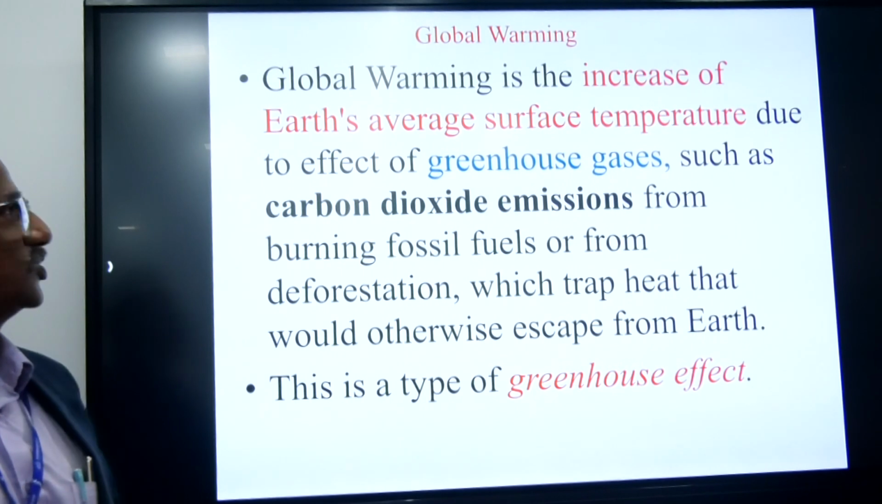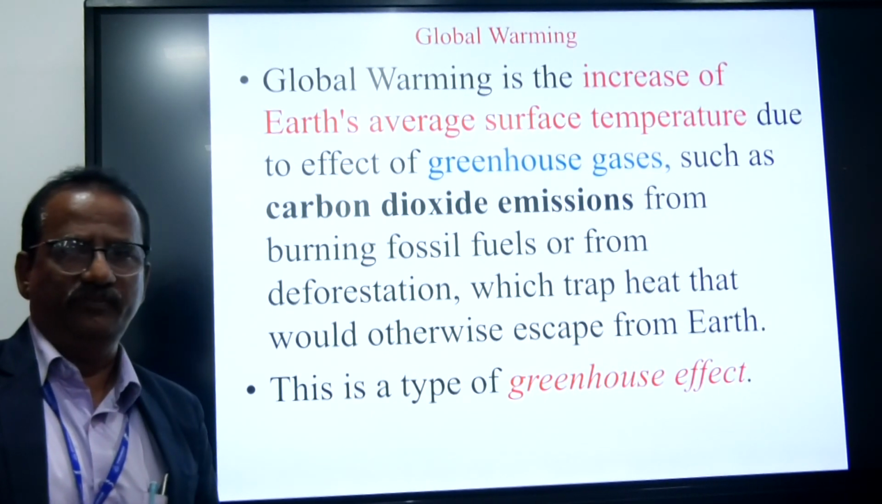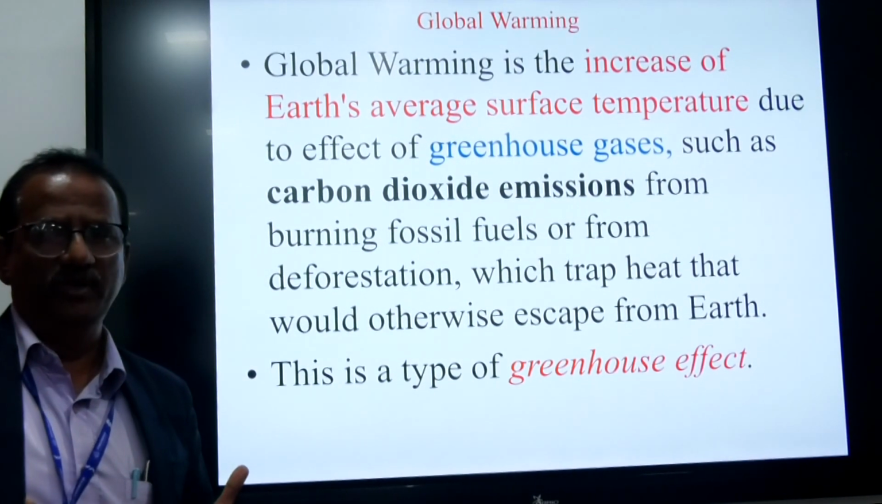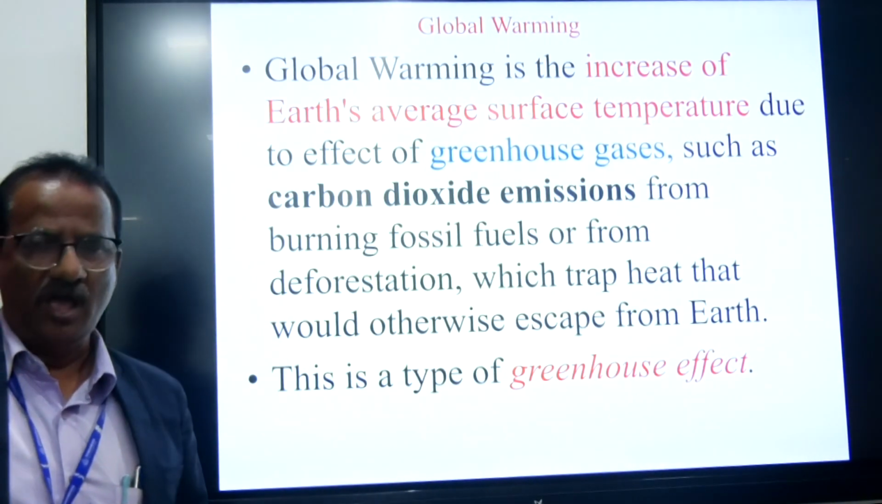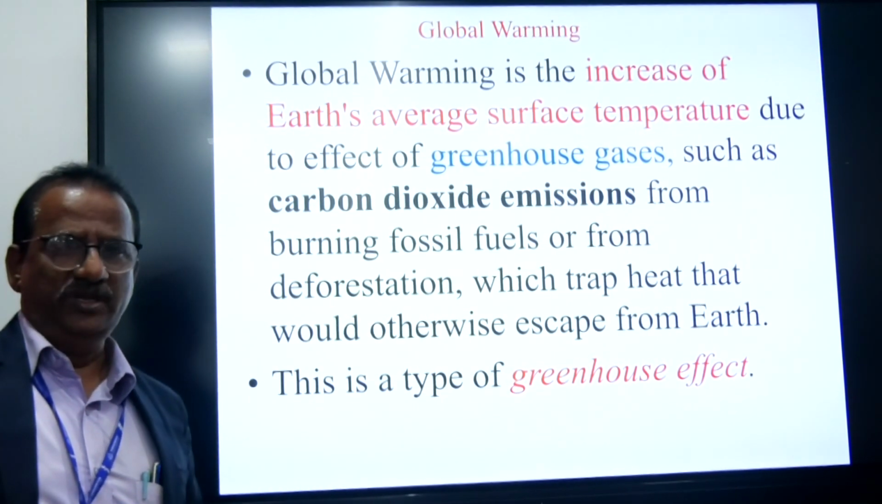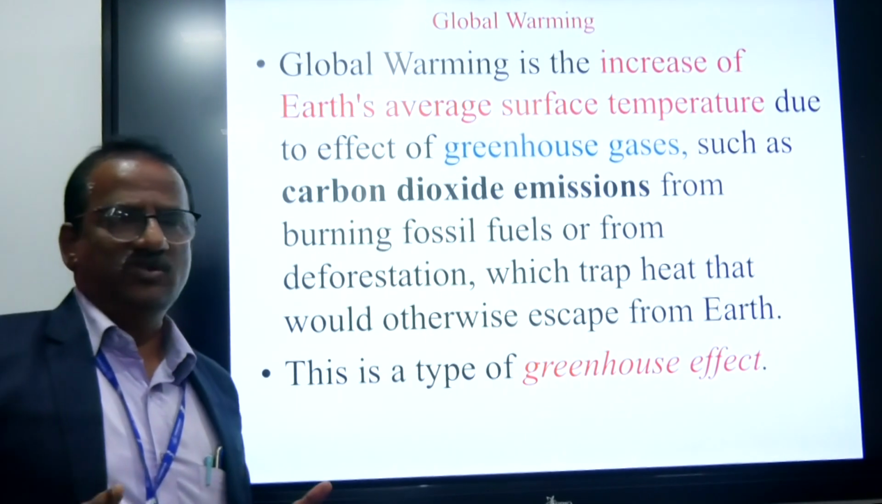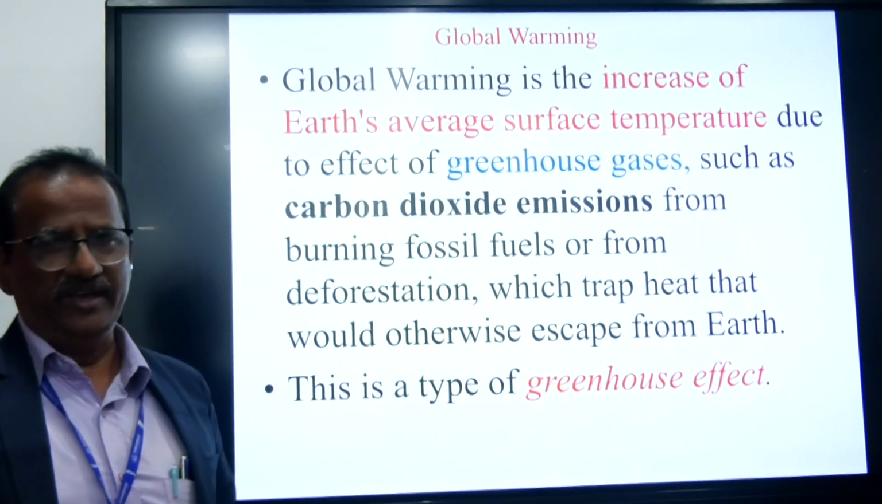Next topic is global warming. What is global warming? Global warming, in a simple sentence, is that the earth is getting warm. That is, the average global temperature is increasing. How does it happen? Due to our industrial revolution, greenhouse gases, especially carbon dioxide, are getting more into the earth's atmosphere.